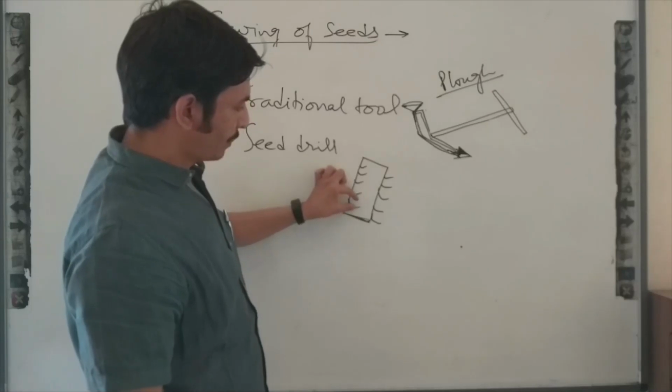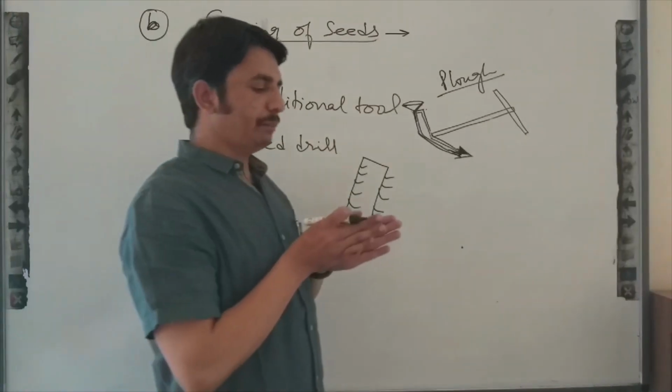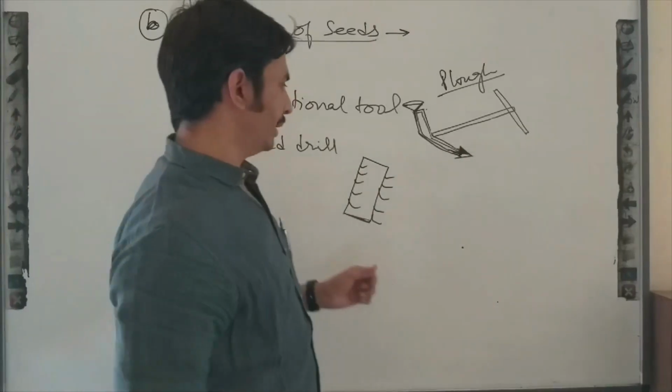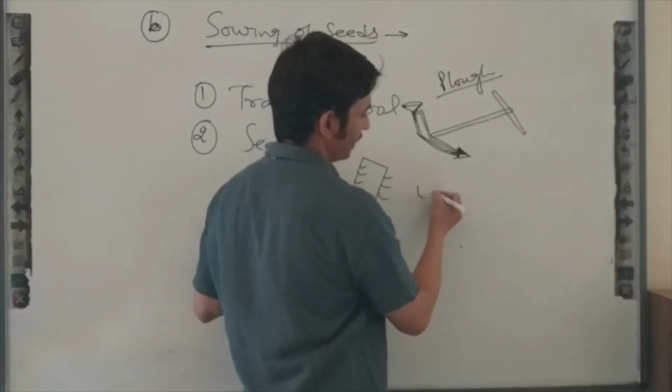One piercing end is attached in between two piercing ends, so a number of furrows we can make in the ground.